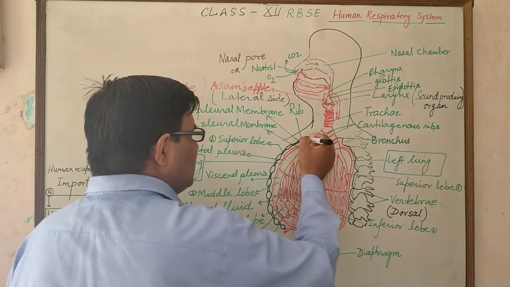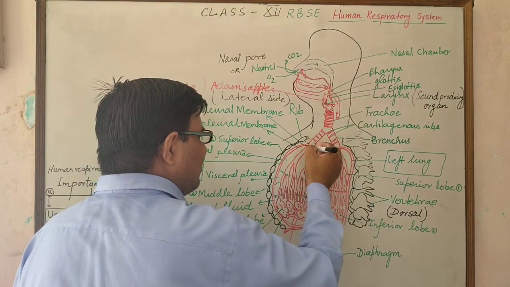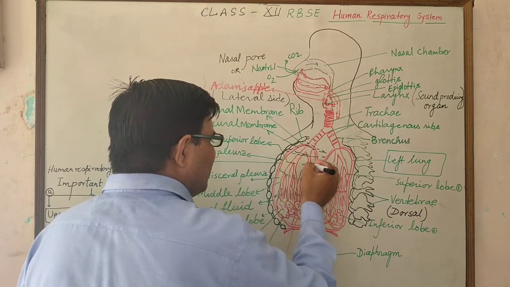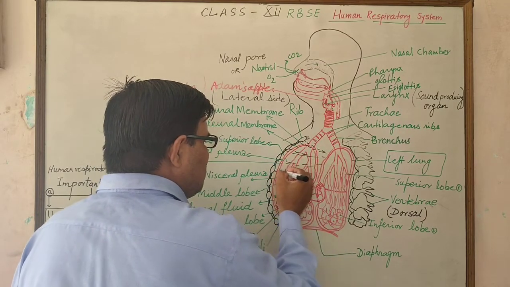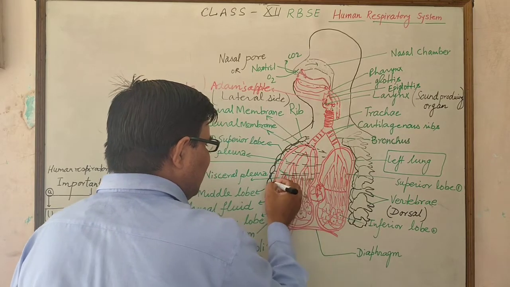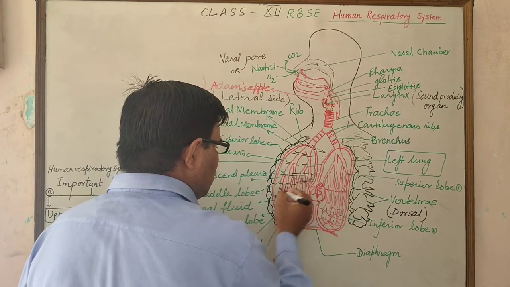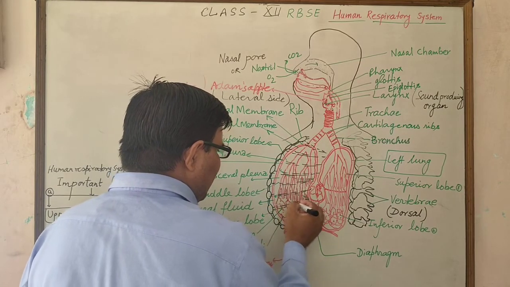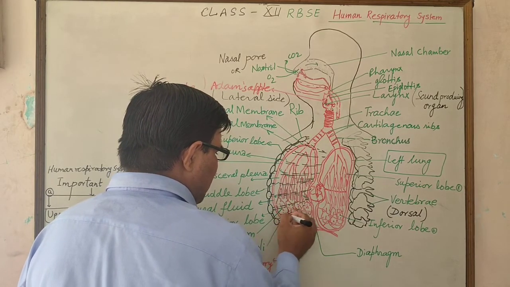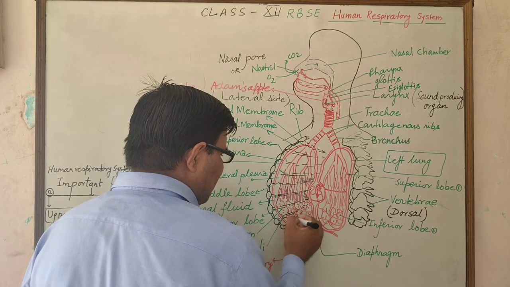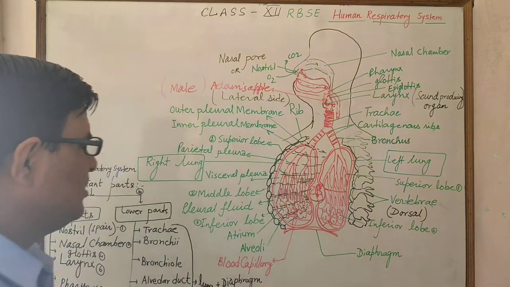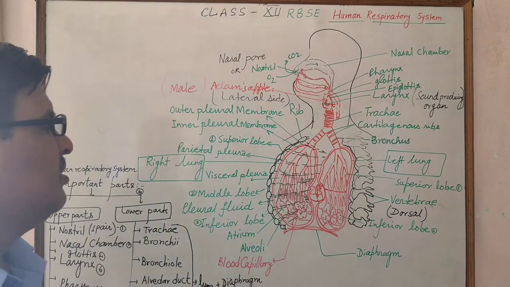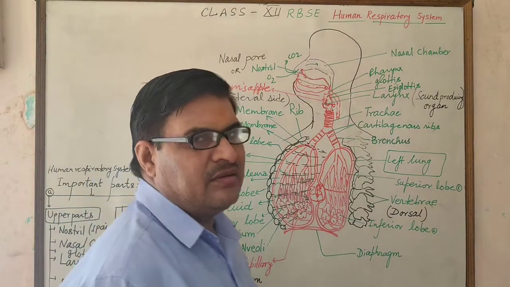So lungs are protected in a box-like structure called the rib cage on both lateral parts, and on the ventral side the sternum.